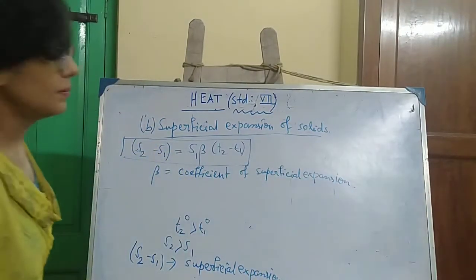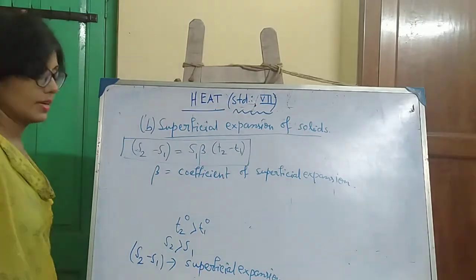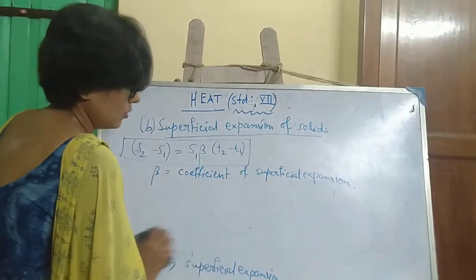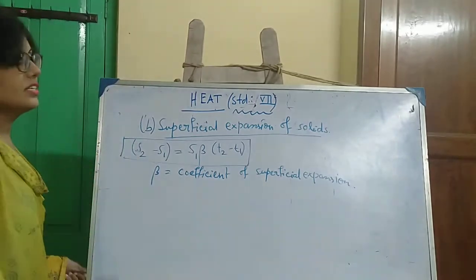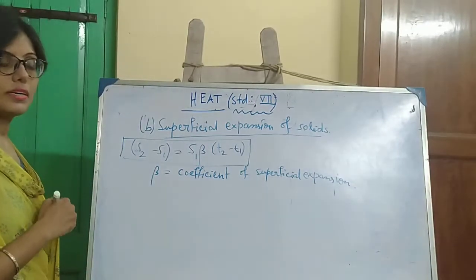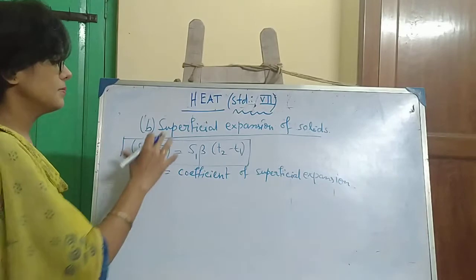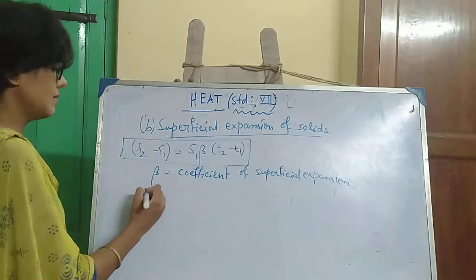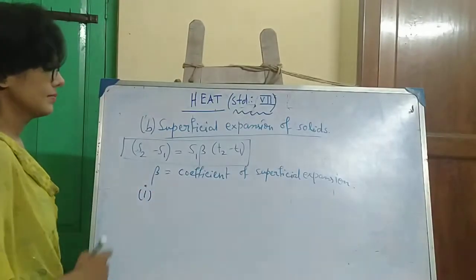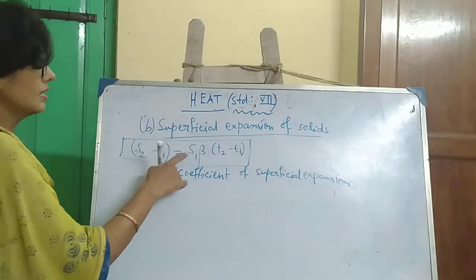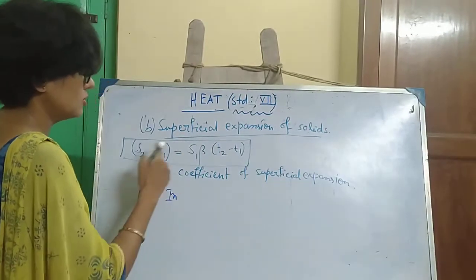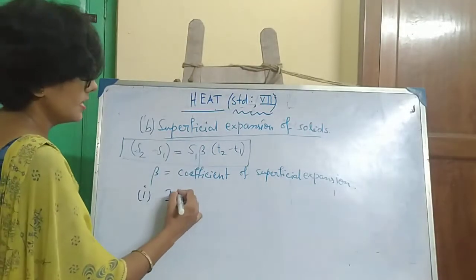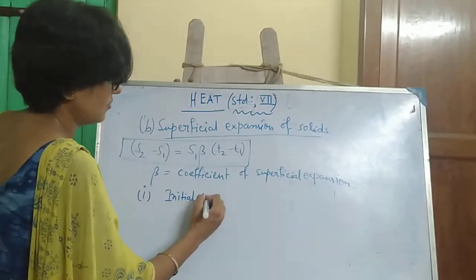On which factors does the superficial expansion depend? Number one, see the right hand side, S1, the initial surface area. So S2 minus S1 depends on initial surface area.